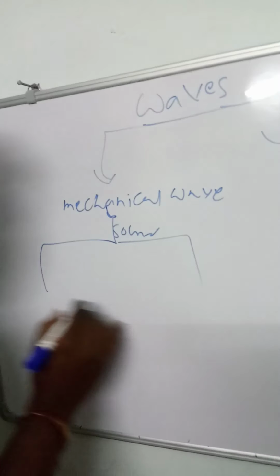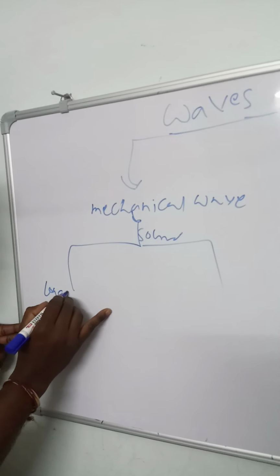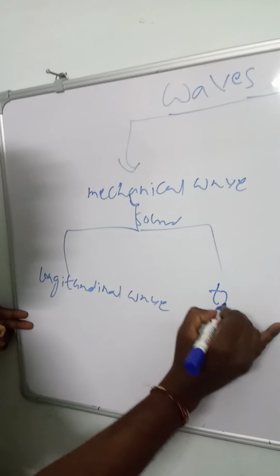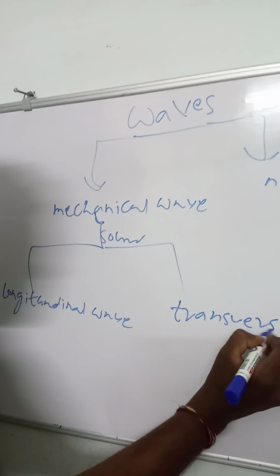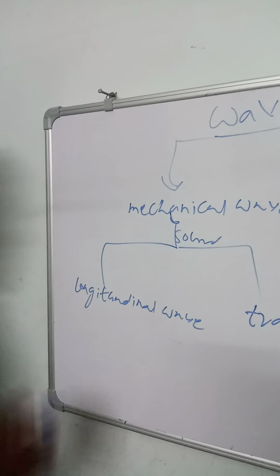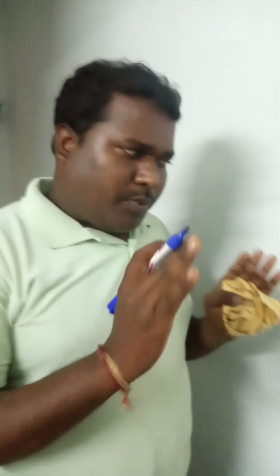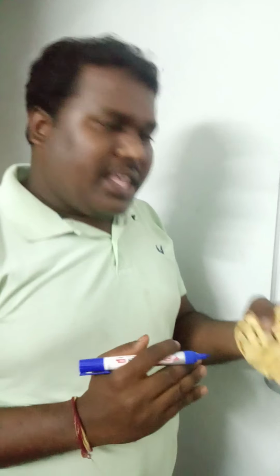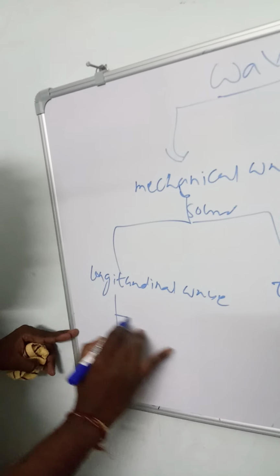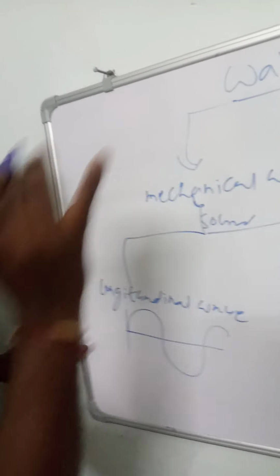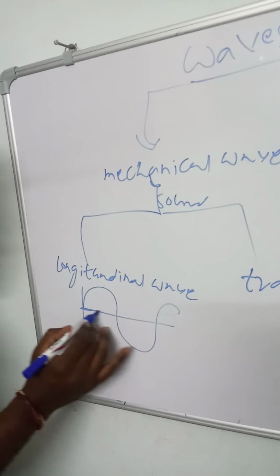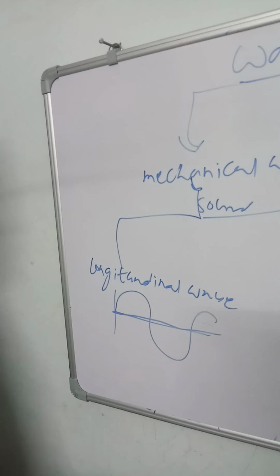Based upon the medium, mechanical waves are classified into two types. First one is longitudinal wave. Second one is transverse wave. Longitudinal wave means the wave in which the particles of the medium vibrate parallel to the direction of propagation of the wave. That is called a longitudinal wave.